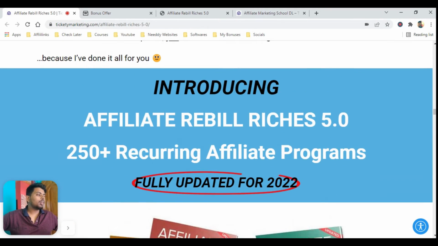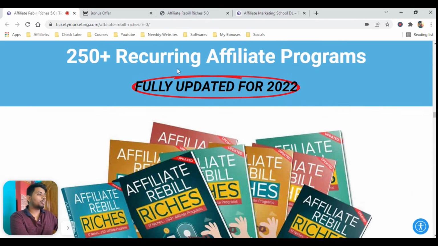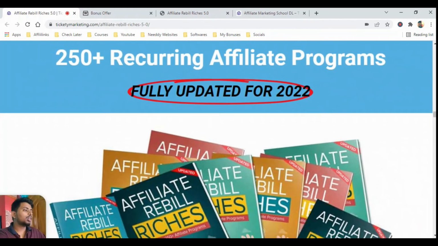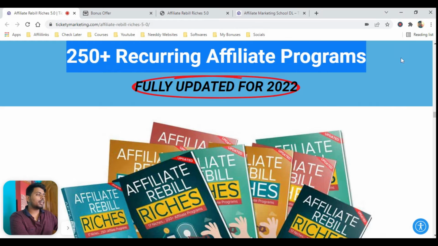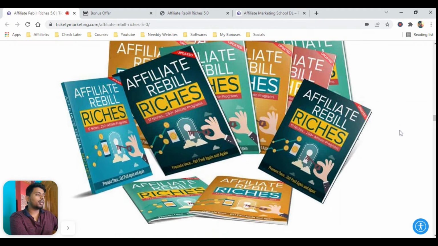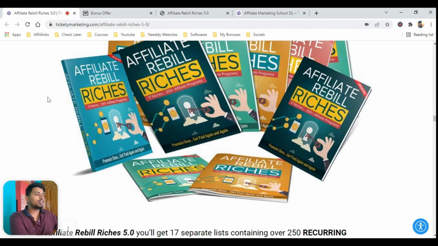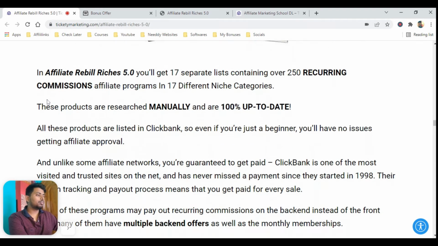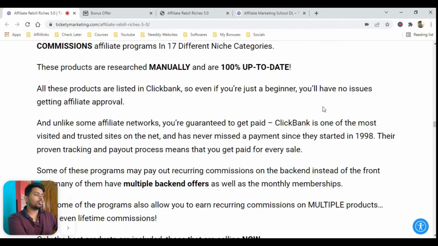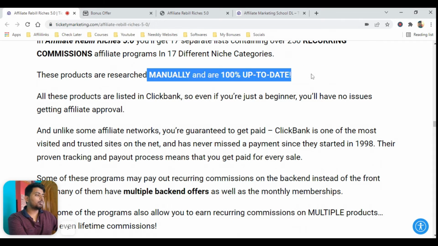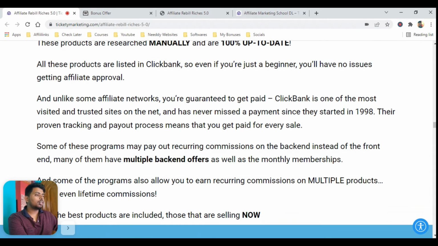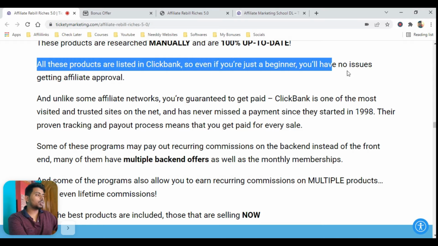As you can see, introducing Affiliate Rebill Riches, 250 plus recurring affiliate programs. This is the 5th edition; they have already launched 4, and now this is the 5th edition. You will get 17 separate lists containing 250 recurring offers, and it is 100% manually updated. All these products are listed in ClickBank, so even if you are just a beginner, you will not have any issues getting approved as an affiliate.